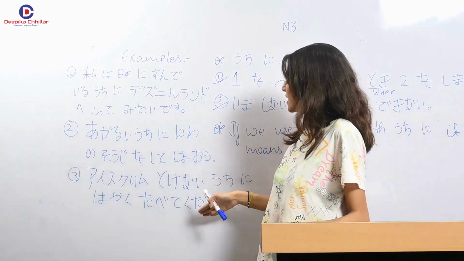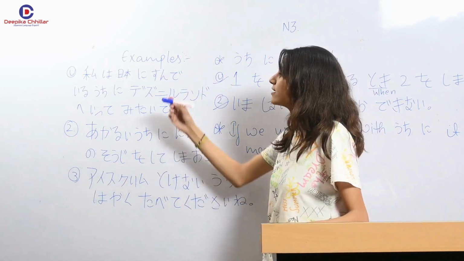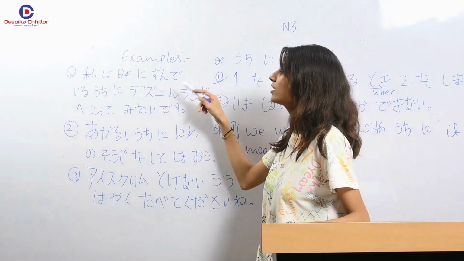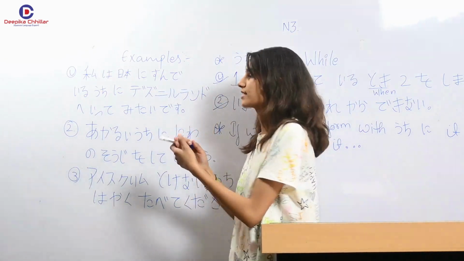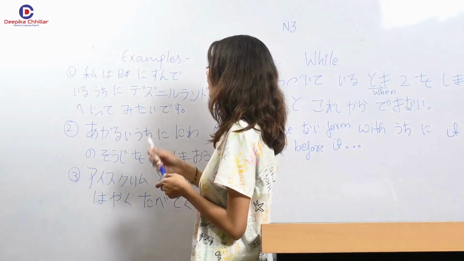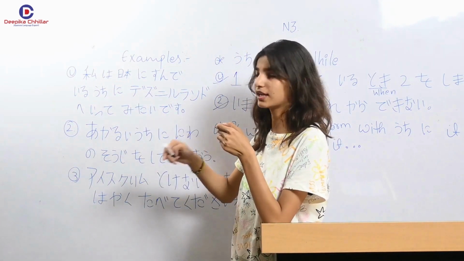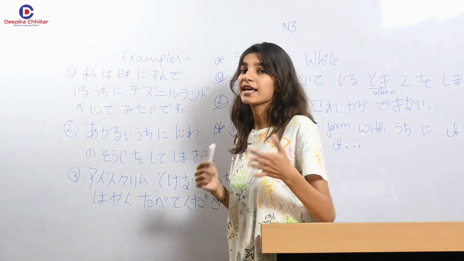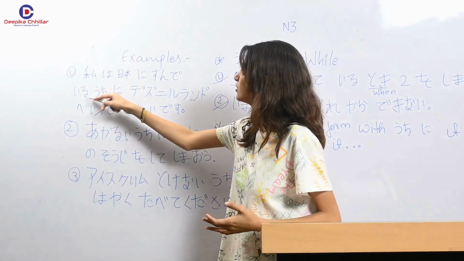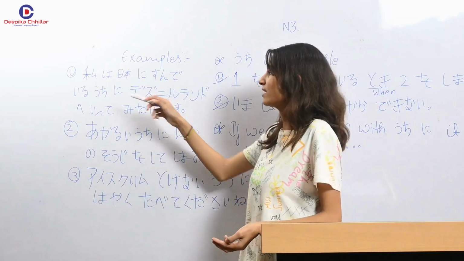So here are three examples. The first says Watashi wa nihon ni sunde iru. So now let us translate by breaking the sentence. Watashi wa nihon ni sunde iru. I am living in Japan. It is the continuous. Sunde iru, sunde imasu. I am living in Japan.